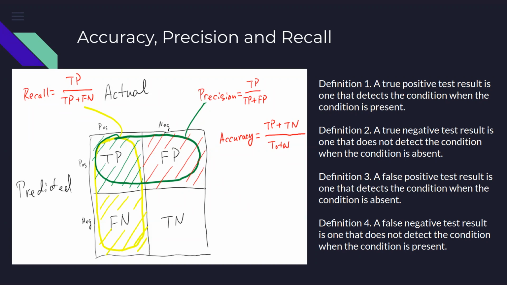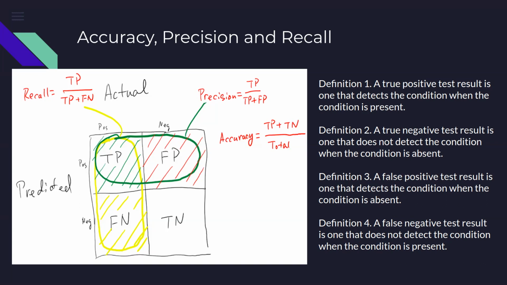Each of these is comprised of two words: true or false, and positive or negative. Positive and negative communicate the outcome of the testing process, or the outcome of the classification.